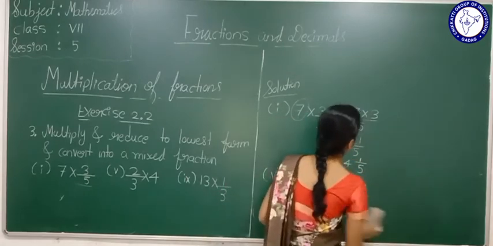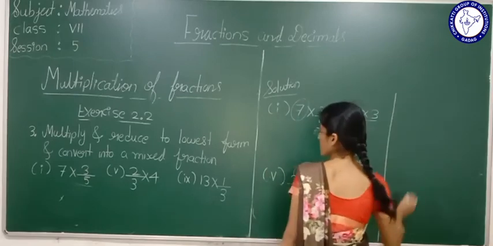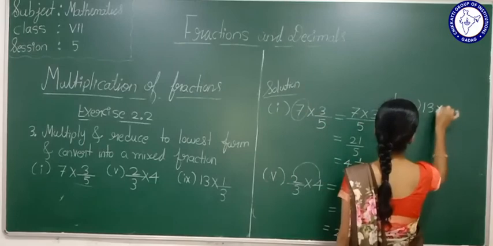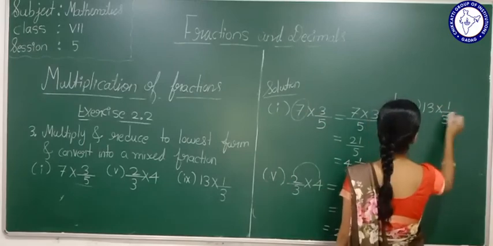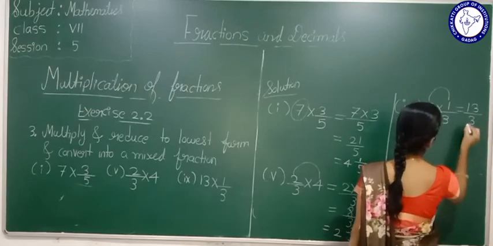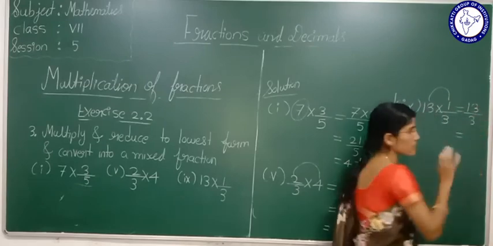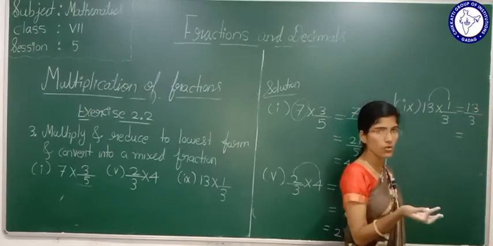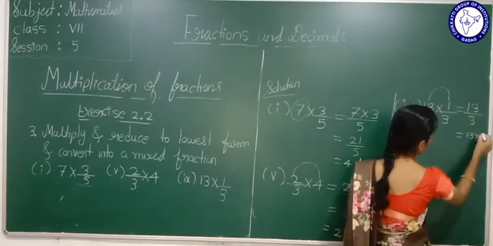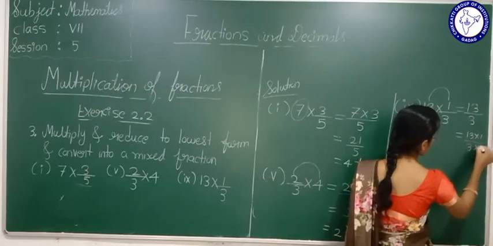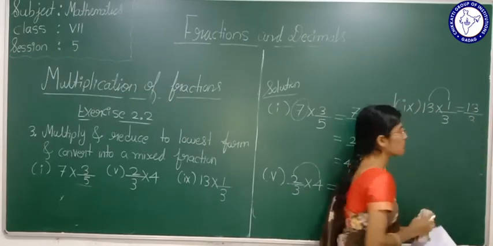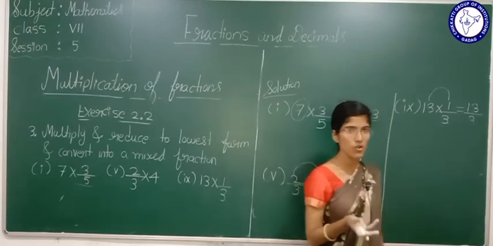Okay, in a similar way we will do the ninth one. What is that? 13 multiplied by 1 by 3. 13 ones are 13 by 3. So do 13 and 3 have any common factor? No. Yes or no? 13 and 3 have any common factor?